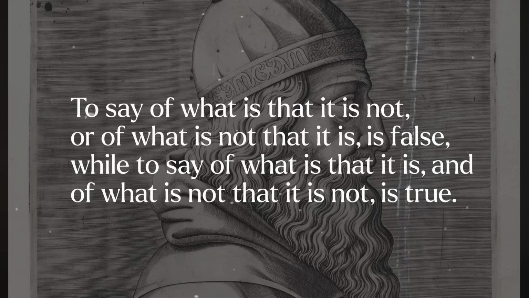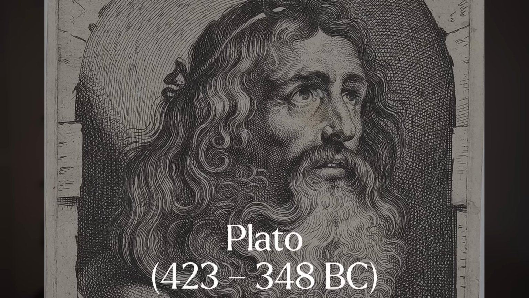There's a quote from Aristotle in the Metaphysics where he gives a little definition of truth that actually is pretty straightforward. So Aristotle writes, "To say of what is that it is not, or of what is not that it is, is false. While to say of what is that it is, and of what is not that it is not, is true." Aristotle seems to have inherited that definition from Plato, and basically he's just giving you the conditions under which something is true or false. That doesn't actually tell us much about the nature of the property of truth, and eventually philosophers felt like they had to give a theory of truth.